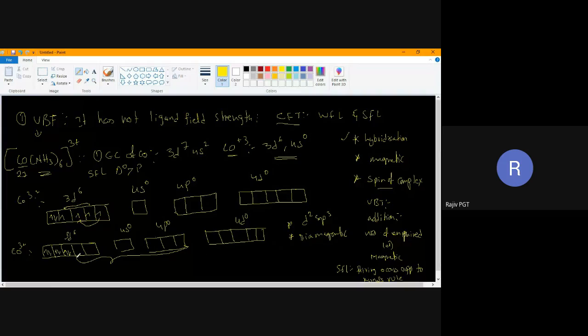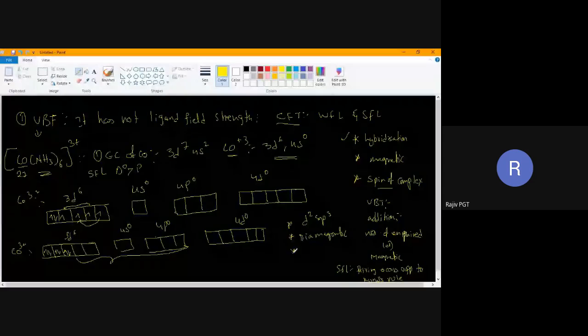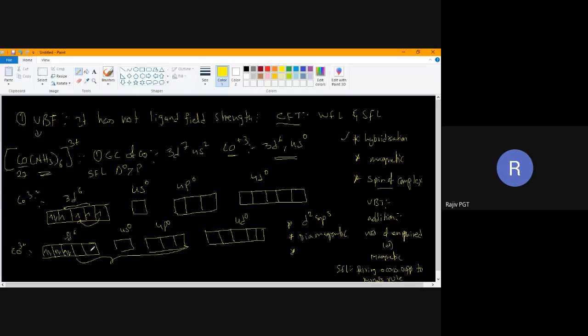If it does not have unpaired electrons and has paired electrons, it is diamagnetic. See, here the number of unpaired electrons is decreased. If the number of unpaired electrons is decreased, it is called a low spin complex, or else it is called spin paired. Low spin complex, spin paired complex.